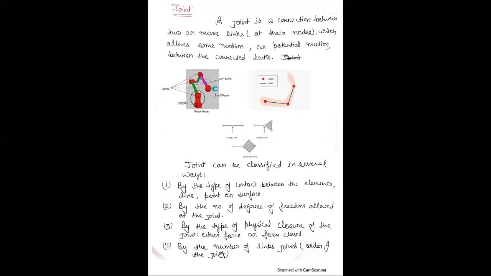And fourth is by the number of links joined, the order of the joint. Here, there is a binary joint, where binary means connected through two links only. This is a ternary joint. Ternary means there are three links, 1, 2, 3. And this is a quaternary joint. There are four links, 1, 2, 3, 4.